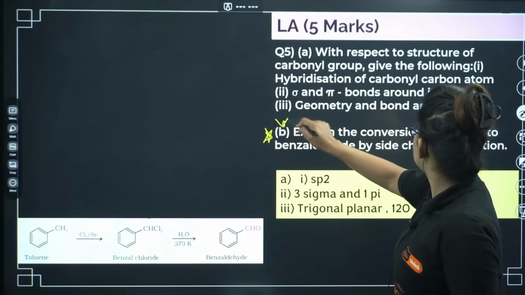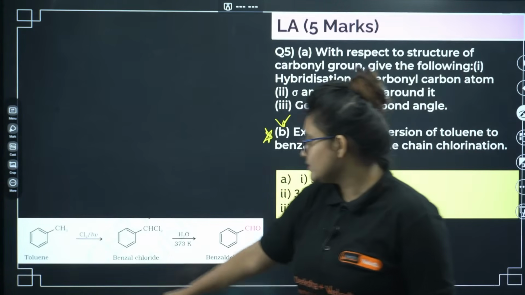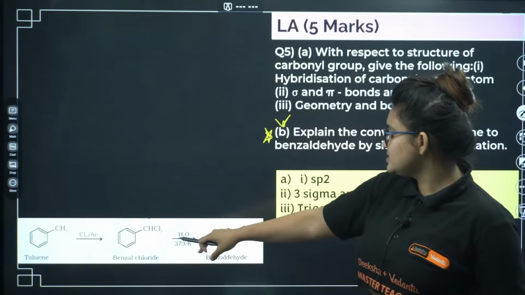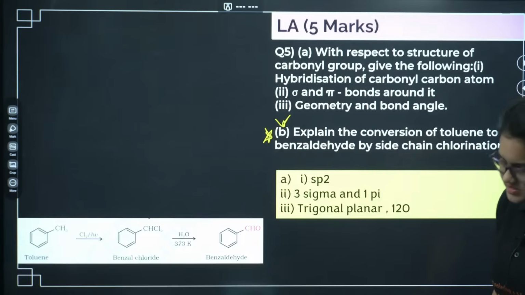Explain the conversion of toluene to benzaldehyde by side chain chlorination. So if you are having toluene, chlorination will give you benzyl chloride. On being treated with water, it will give you the benzaldehyde. Okay, let's go ahead.